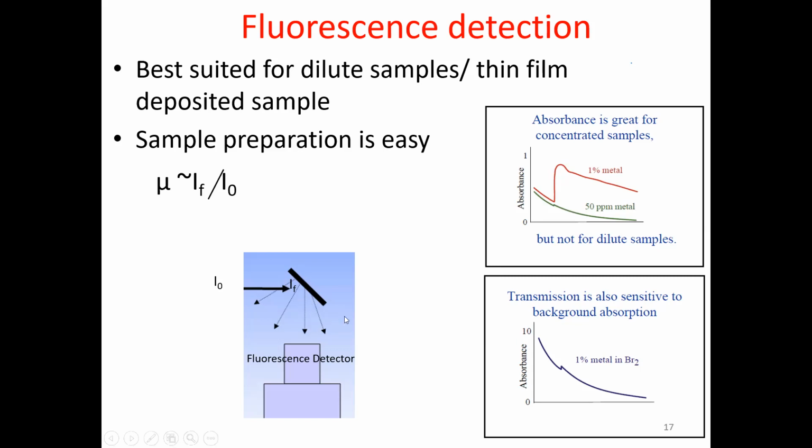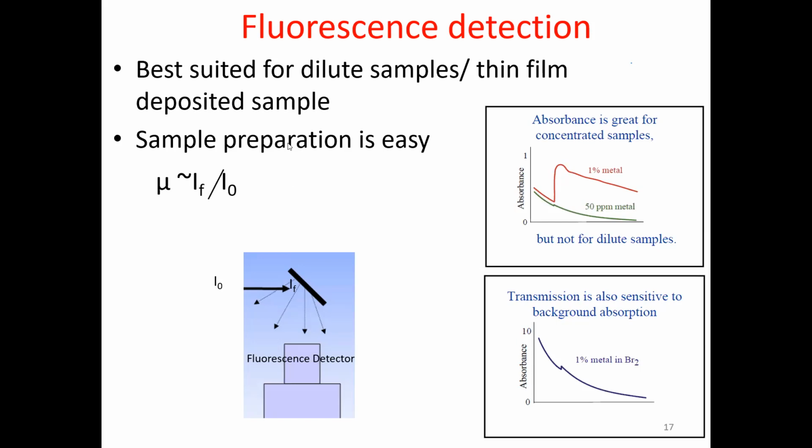Br2, being a high Z material, and you know that the absorption coefficient is proportional to Z to the power 4. So that's why most of the X-ray photons interacting with the system get eaten away by the matrix. Therefore, in these cases, either when it is dilute, or concentrated but embedded in a high Z matrix, we need to go to fluorescence mode of detection. So these are the two modes, transmission and fluorescence, which are used for hard X-ray detection.